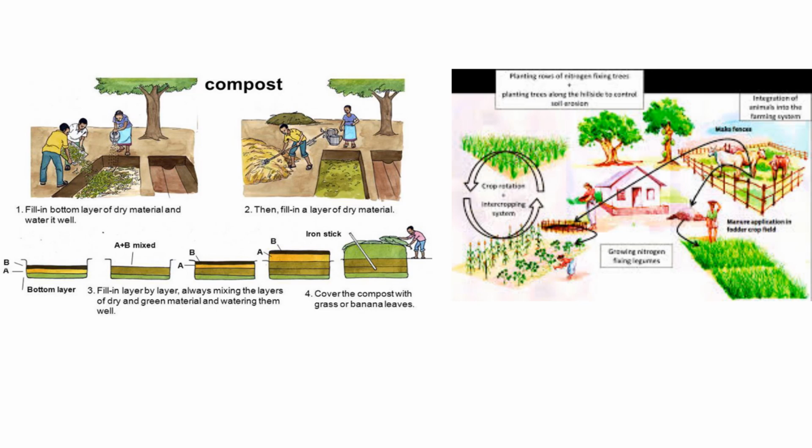After that, fill in a layer with soil, like that, and cover the compost with grass or banana leaves, watering it frequently. After some days, all these waste materials are decomposed and converted to manure. So like this we prepare compost.